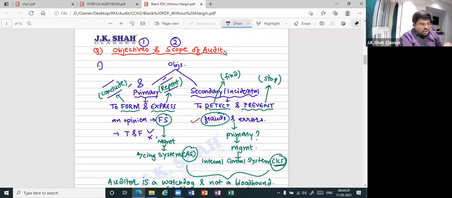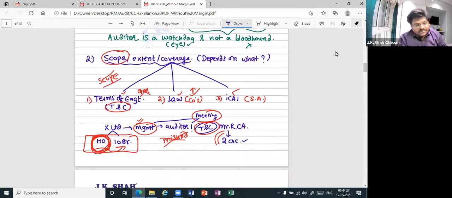Auditor is a watchdog and not a bloodhound. You remember? Okay. Thereafter, let us talk about nothing but the scope of audit. When you talk about scope of audit, scope means extent of coverage. How much do we have to cover is what we are discussing here. It depends on how many factors? Three. Terms of engagement, requirements of law, and ICAI.